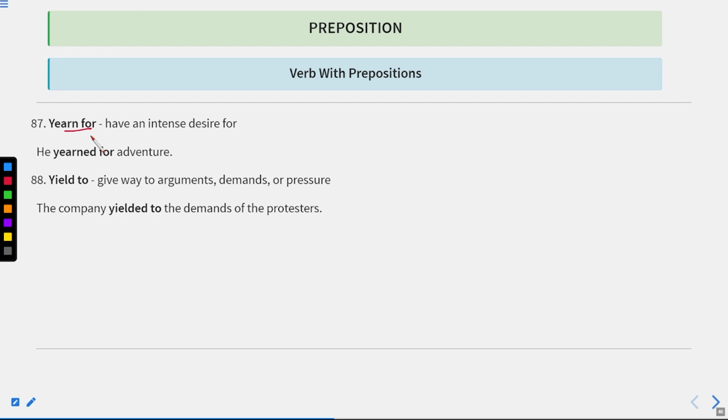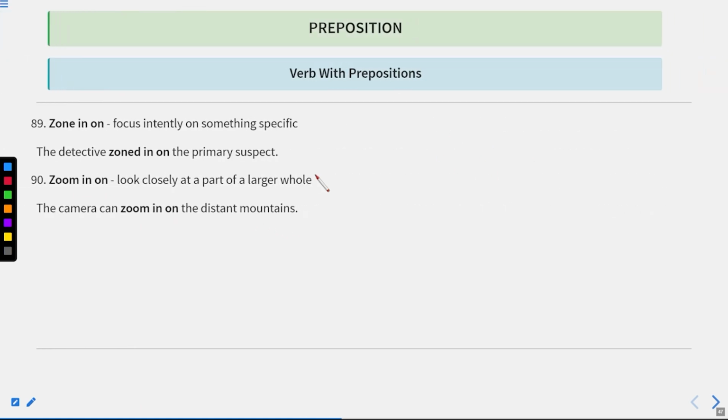Yearn for means when we have a craving for something, when we desire something. Intense desire, have an intense desire for or craving for something. He yearned for adventure. It means he's really crazy about adventure and he wants to do as much adventure as he can. Yield to means giving way to arguments, demands, or pressure. Okay. The company yielded to the demands of the protesters. Now let us move to the next part.